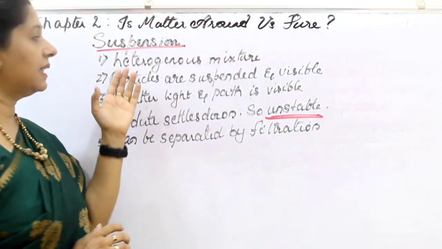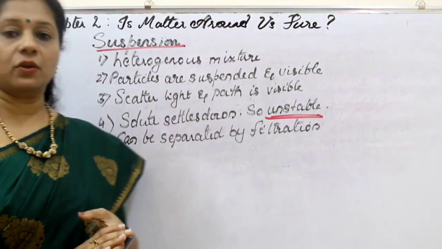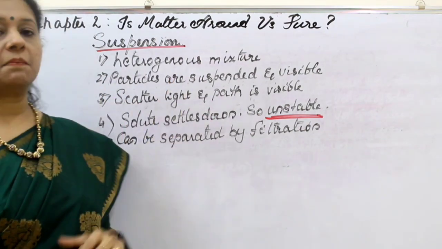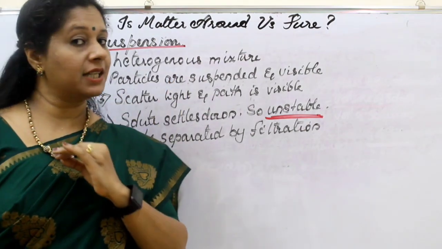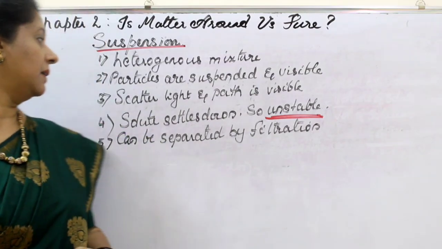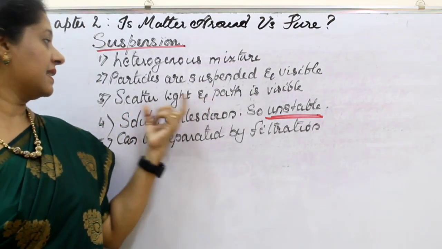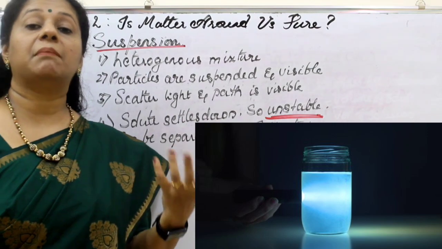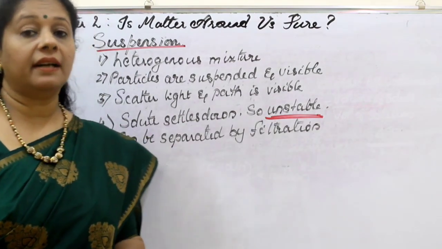So here you can see the characters. First, they are heterogeneous mixture, solution was homogeneous. Here particles are suspended and visible. In homogeneous, particles were not visible. Then here they can scatter the light, and as a result path of light is visible because here the particle size is bigger than 1 nanometer.